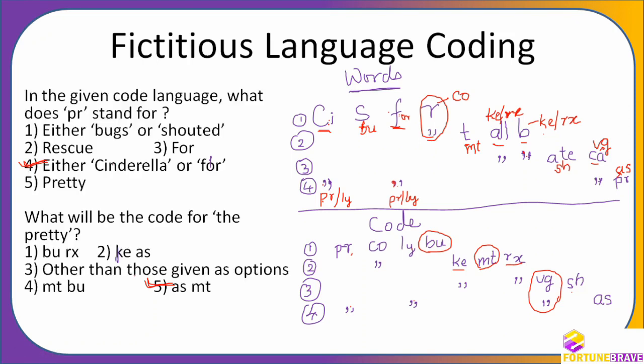If you want, I can just show you once again if I am going fast. Okay. So PR, we have seen that PR can be Cinderella code or for code. This is the first question. Second question, what can be the code for the pretty? The pretty code is AS, and the code is empty, which we have seen. You can see on the right side here, the two are there. So empty and PR is pretty. Okay, so those are the codes, therefore AS and empty.